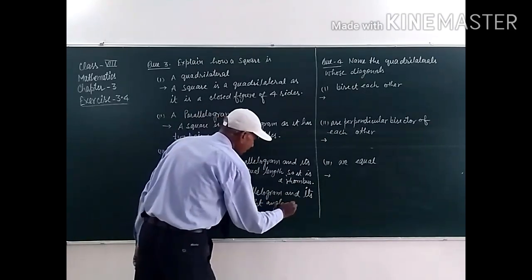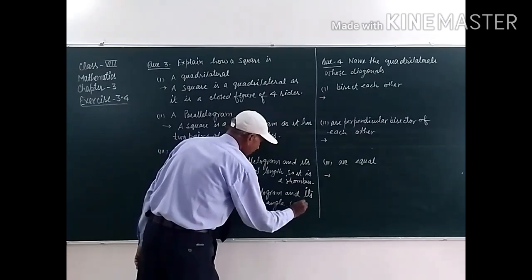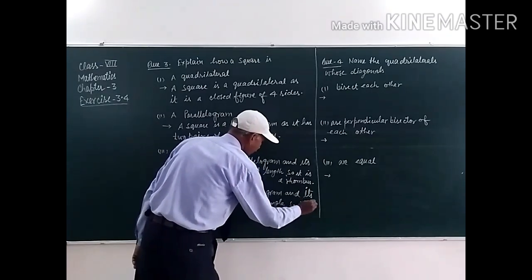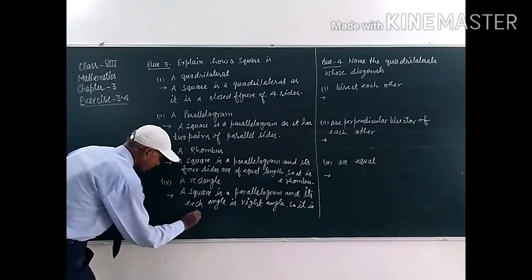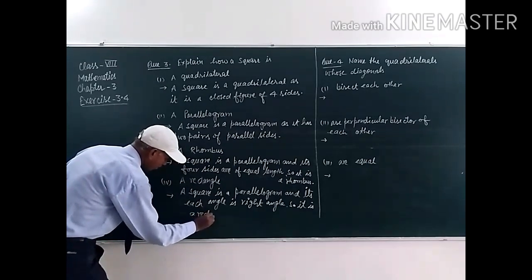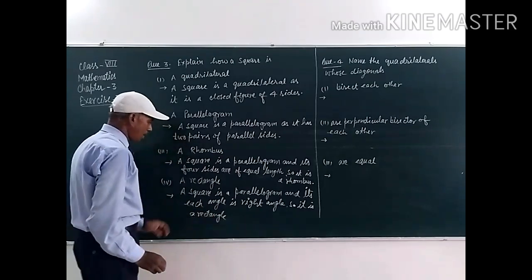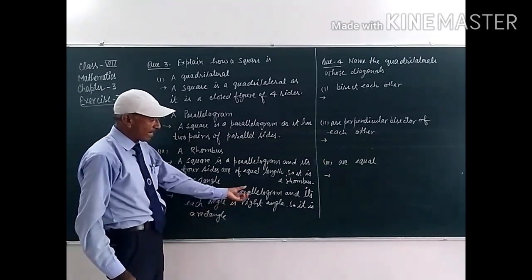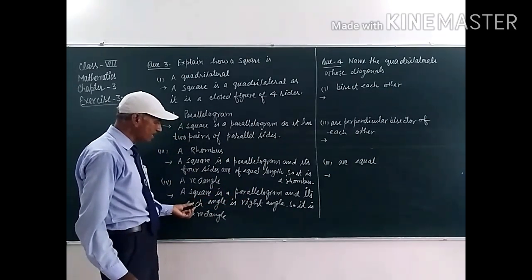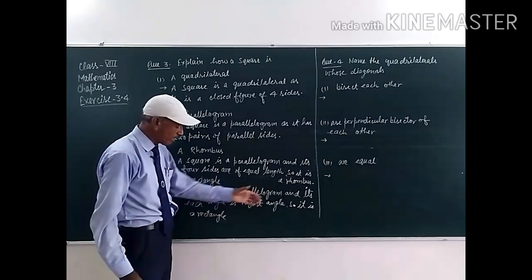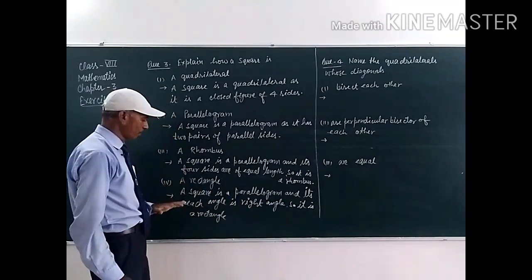So it is a rectangle. A square is a parallelogram and its each angle is a right angle, so it is a rectangle.